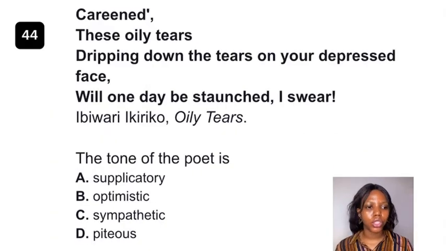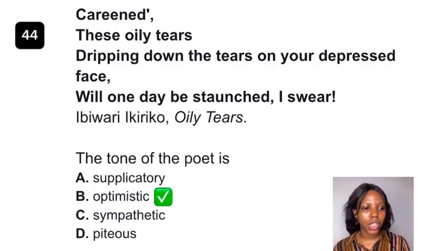Question 44. So the tone of the poet is dash. The answer to this question is optimistic. When you take a look at the excerpt, these early tears dripping down, the tears on your depressed face will one day be staunched. Staunched means stopped. You can see that the poet is being hopeful, being positive about the future outcome. Though you are depressed, though you're sad now, though you are in a lot of pain, one day it will stop. So optimistic is the best answer to this question. Option B is the final answer.